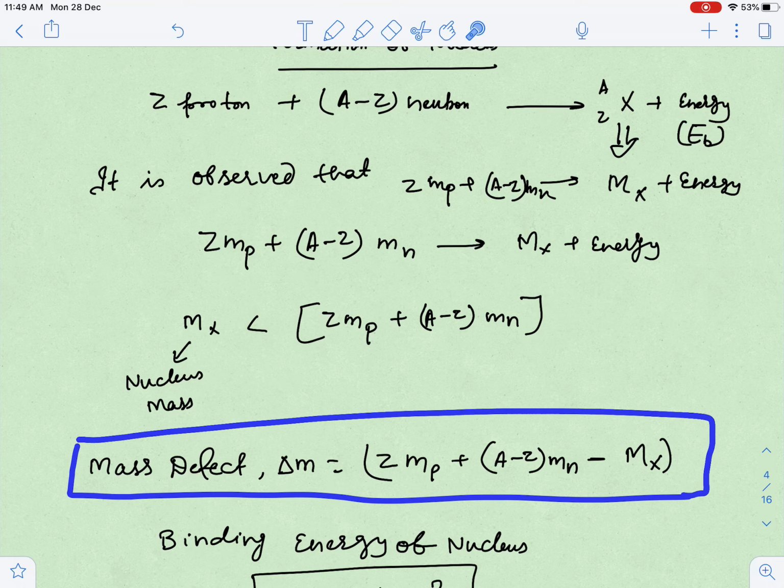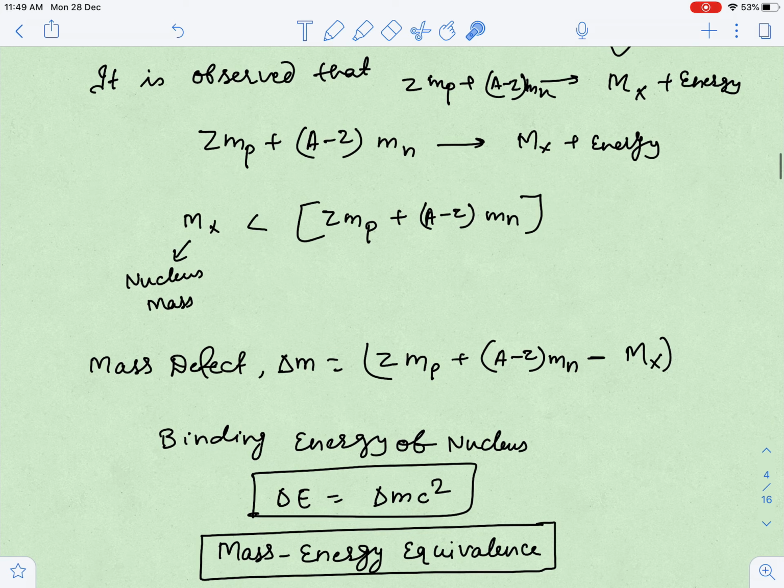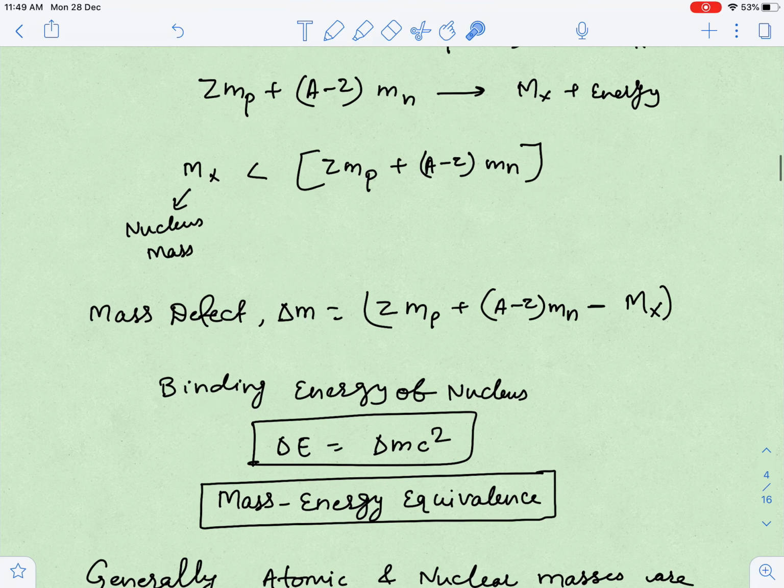Very important formula which you have to remember. Suppose we will see some examples of mass defect also, how you can calculate mass defect and binding energy. So delta m is equal to Z into mass of proton plus (A minus Z) into mass of neutron minus m_X. Now guys, binding energy per nucleon I should write. Binding energy of nucleus first, then binding energy per nucleon we will calculate later. Delta E is equal to delta m into c square, where delta m is your mass defect.